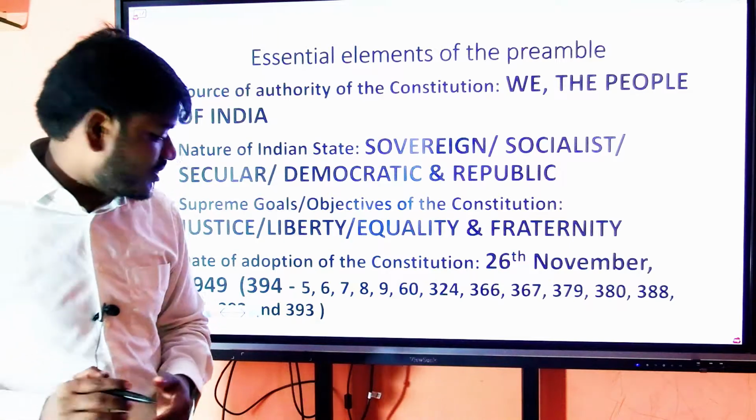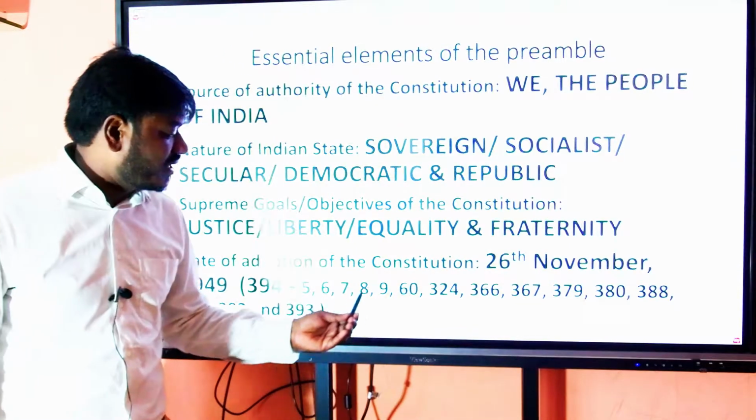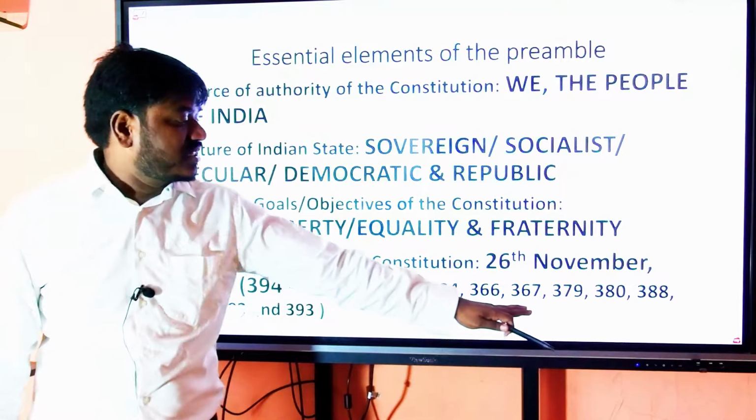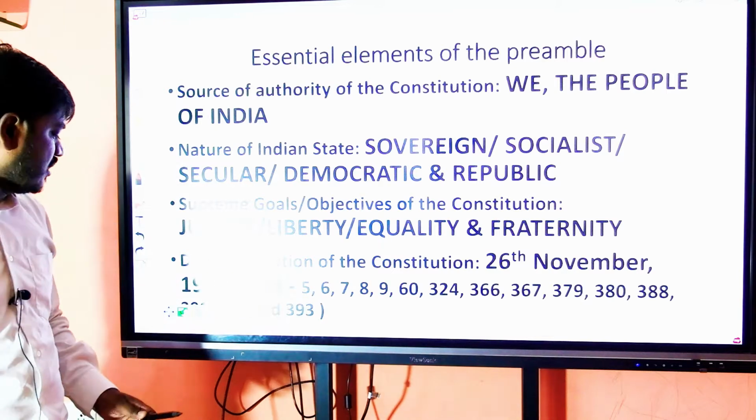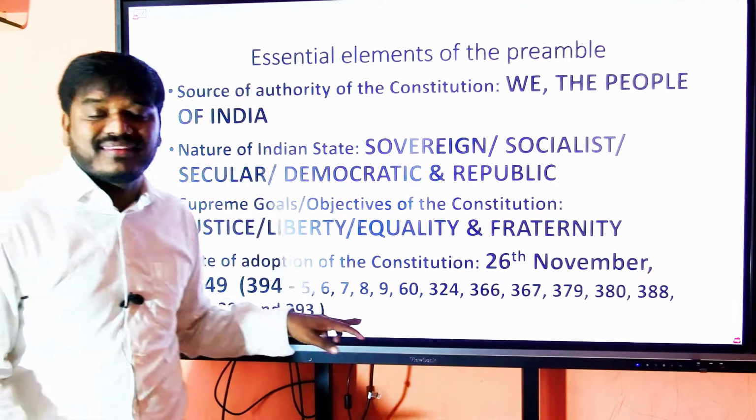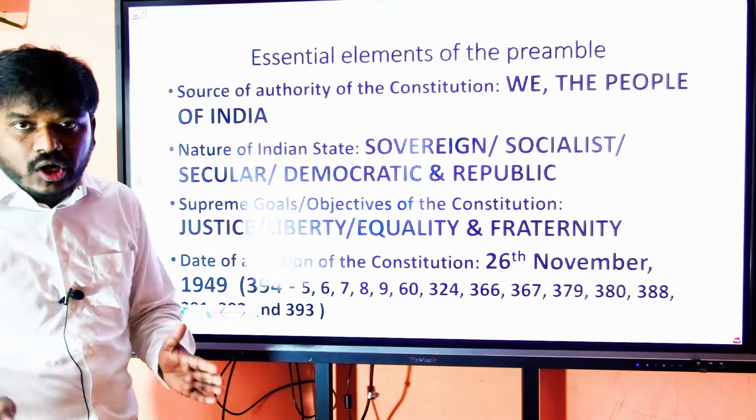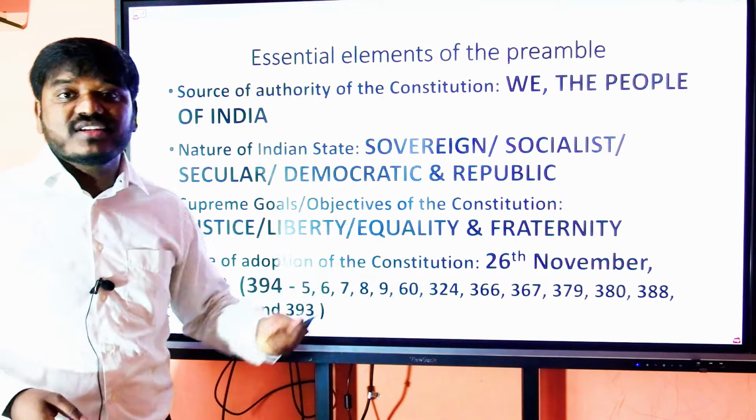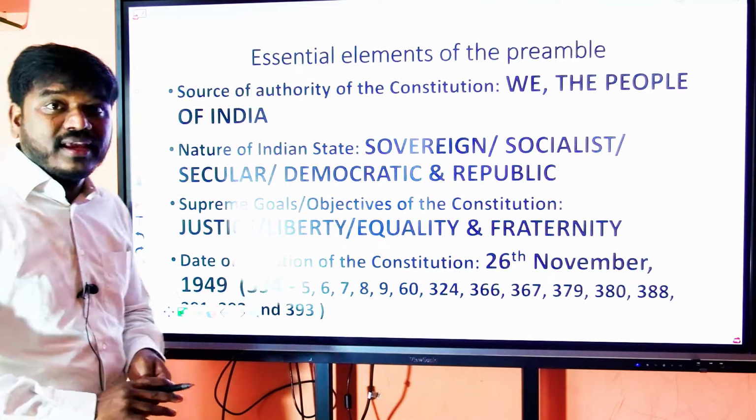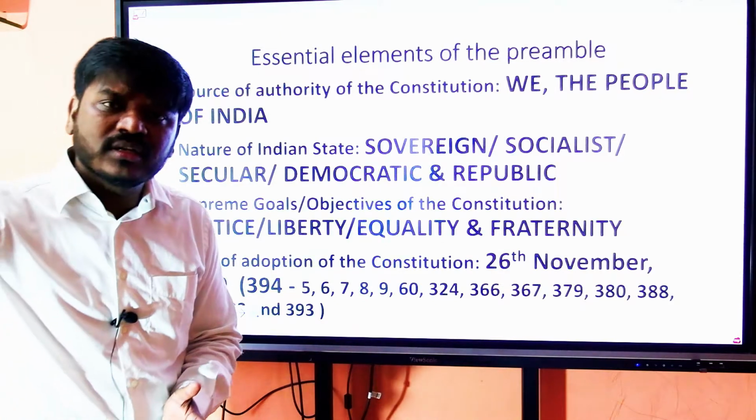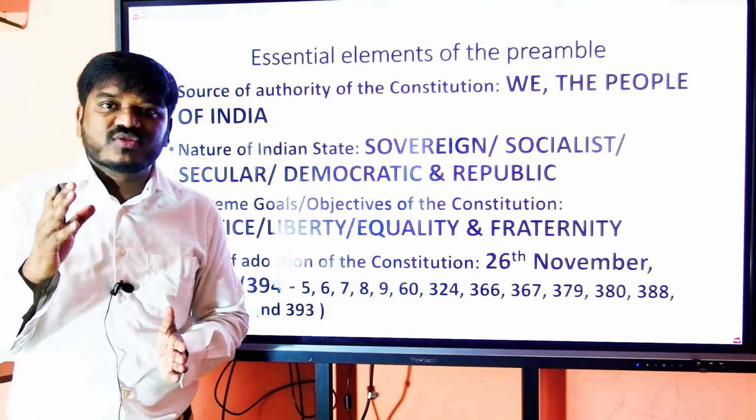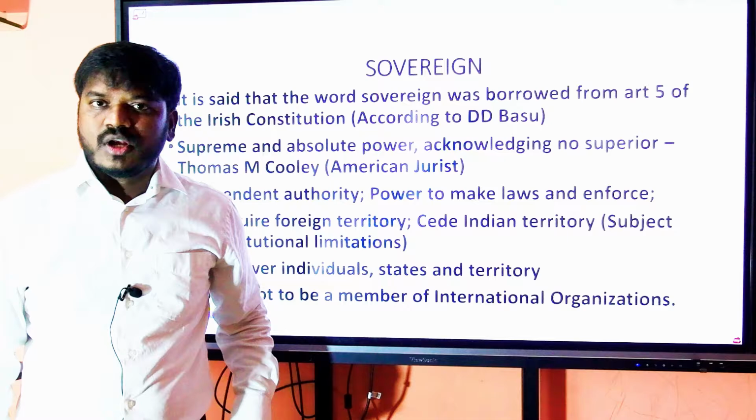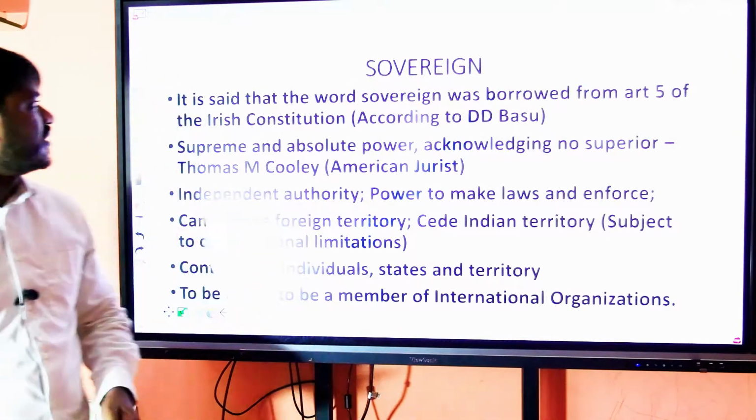Article 394 of the Constitution says Articles 5, 6, 7, 8, 9, 60, 324, 366, 367, 379, 380, 391, 392 and 393 plus 394. All these articles come into force from 26 November 1949. The remaining part of the Constitution comes into force from 26 January 1950. Sovereign. What do you understand by the term sovereign?